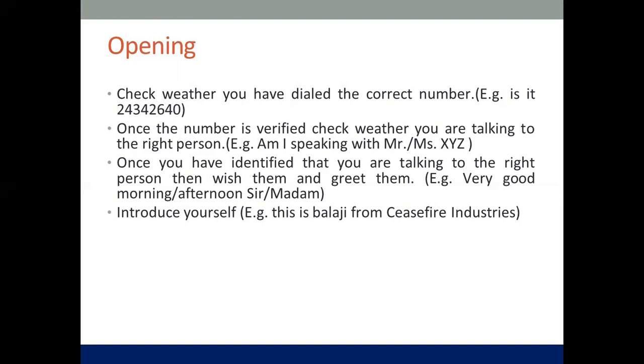Now, most of the time you're going to dial a mobile, so it's automatic and you don't really need to check whether the number is correct. But the most important part is whether the person you're talking to is the right person.